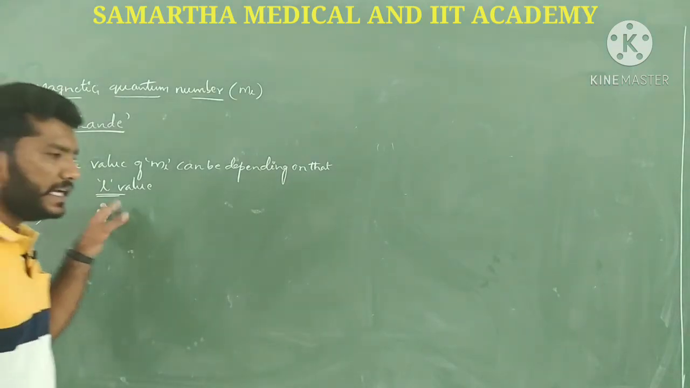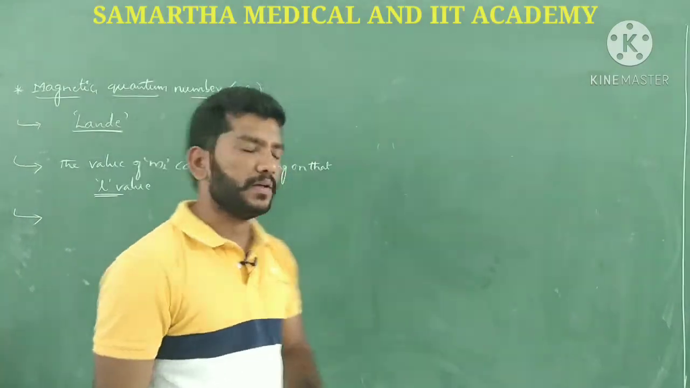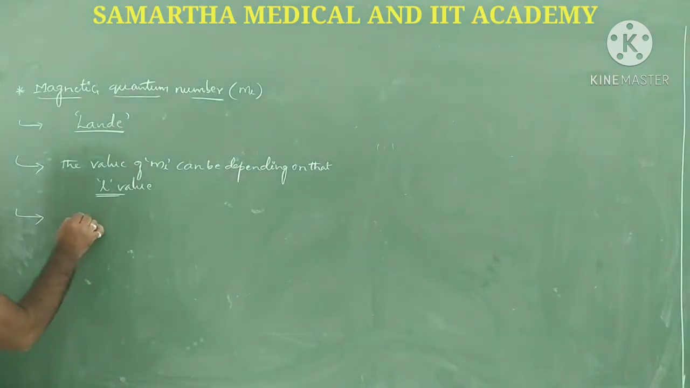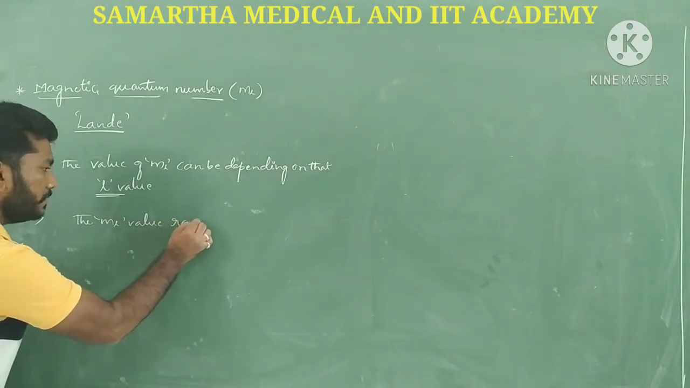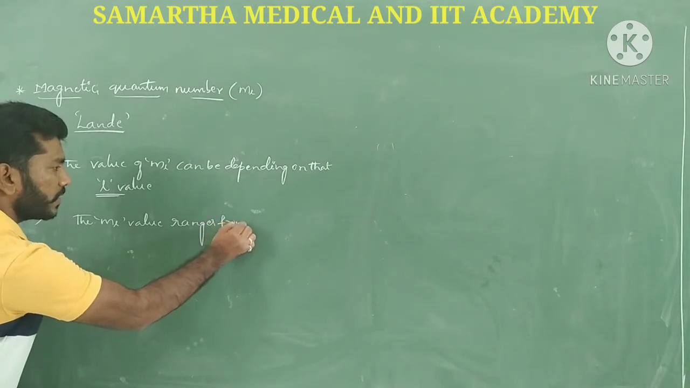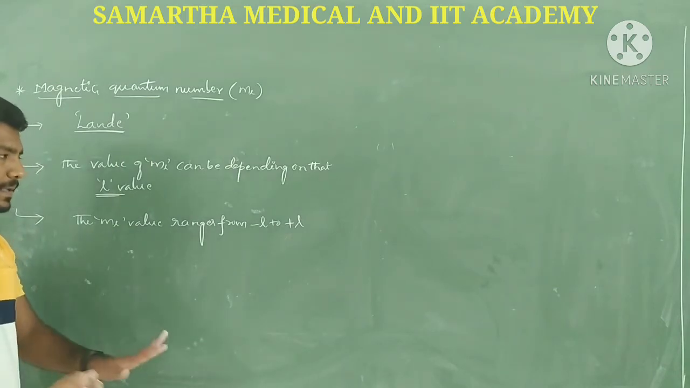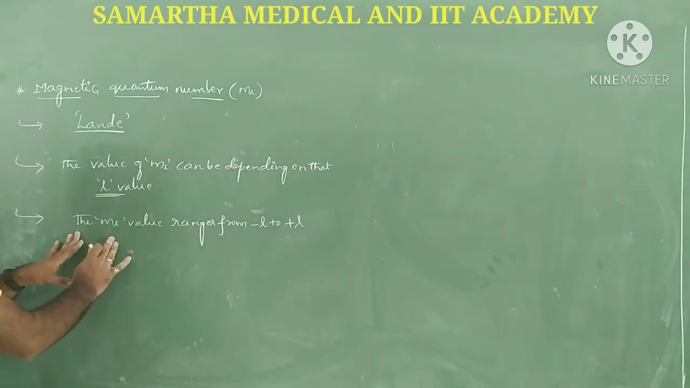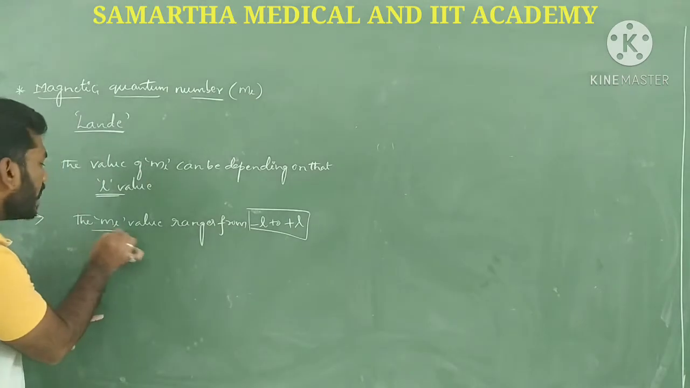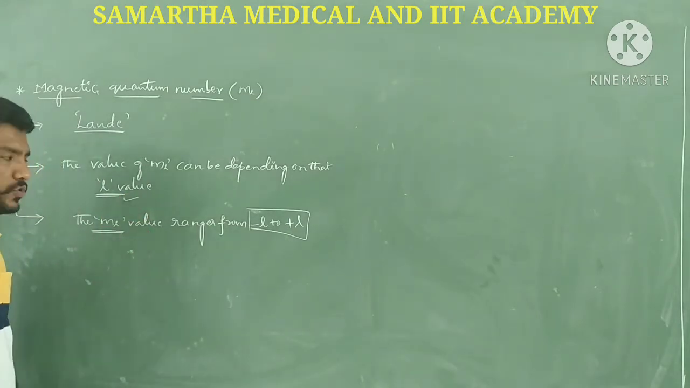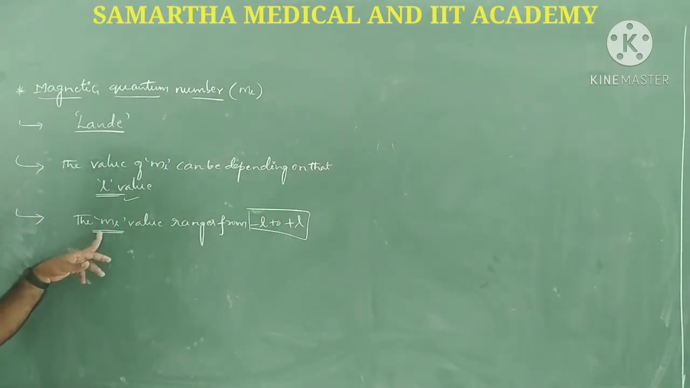Moreover, the ml value ranges from minus L to plus L. Let's write that point: the ml value ranges from minus L to plus L, which means that the value of ml directly depends on the value of L. Based on the L value, we can predict the value of ml.